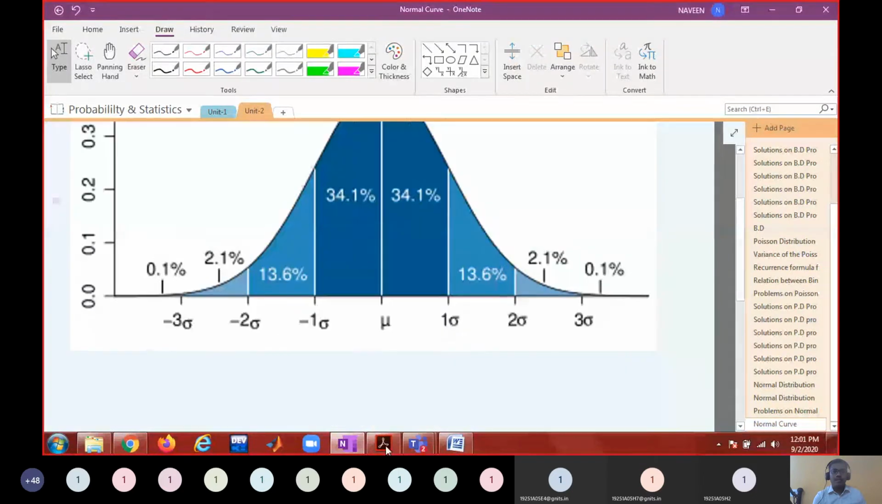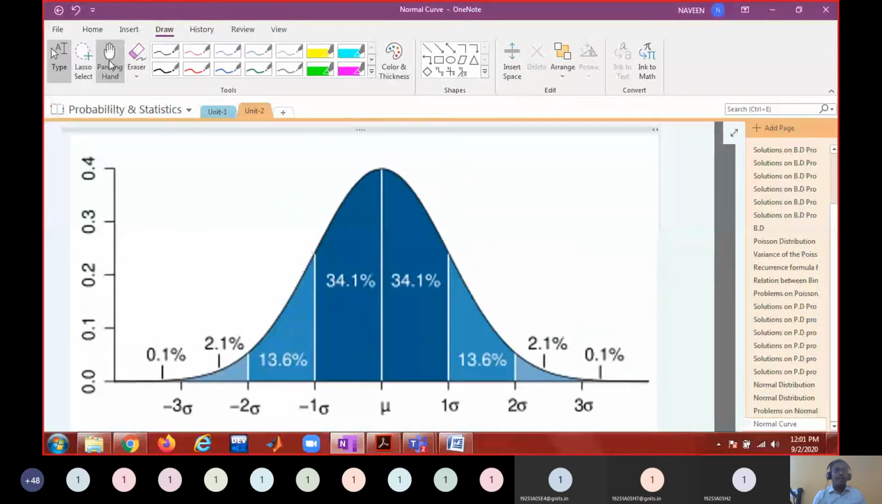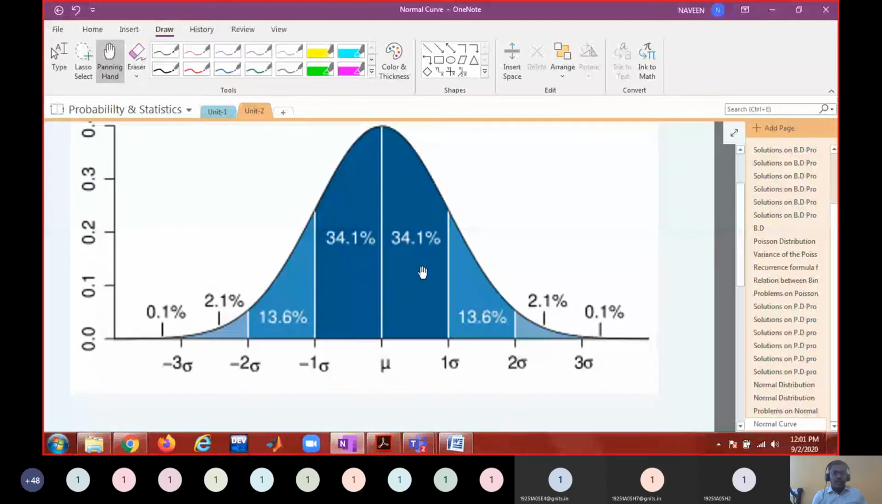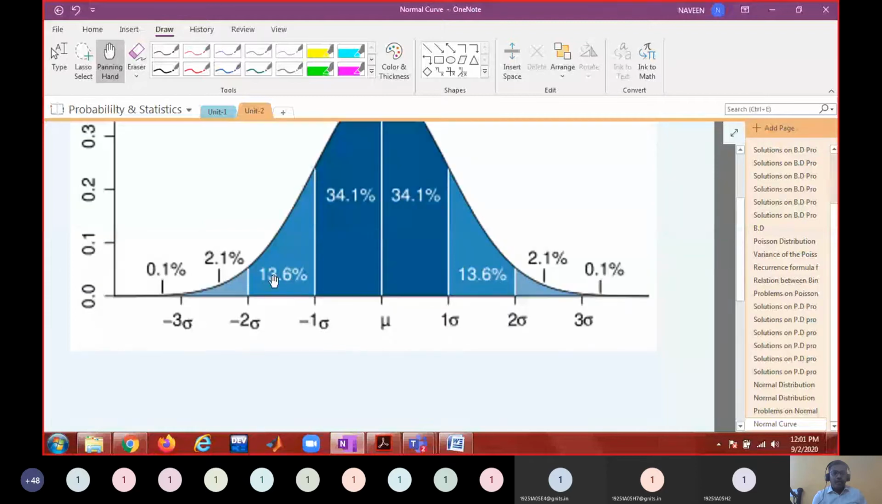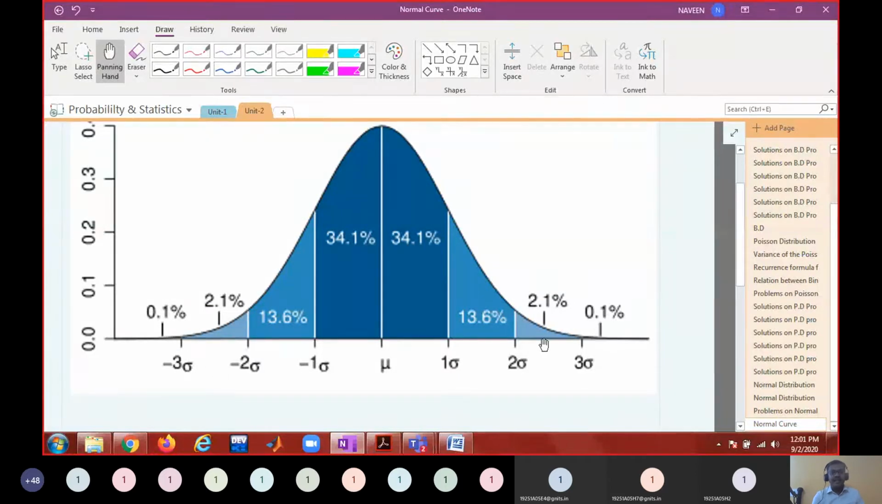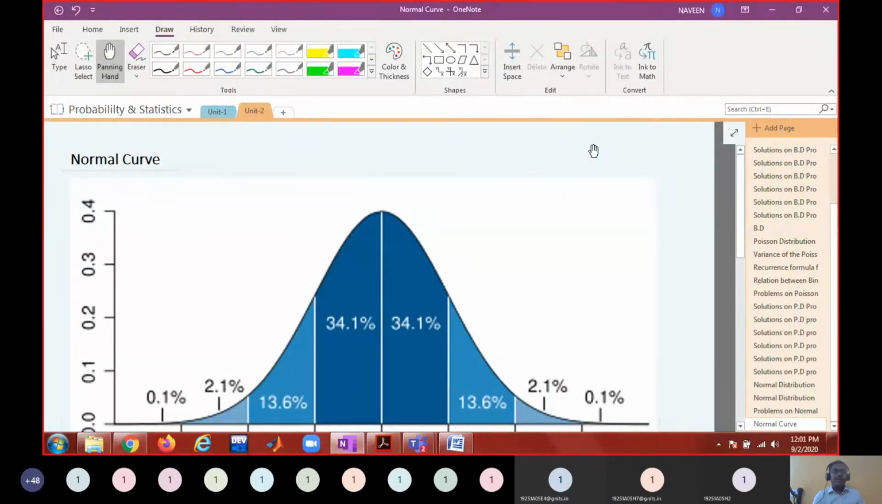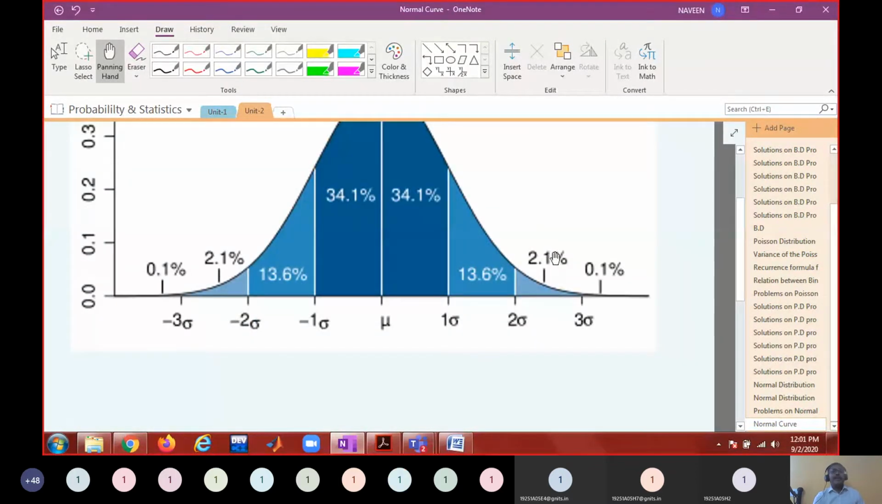Okay, as you can see now, 68.2 percentage of the area is in between mu minus sigma to mu plus sigma, and almost 95% of the area is in between mu minus 2 sigma to mu plus 2 sigma. Almost 99.99% of the area is in between mu minus 3 sigma to mu plus 3 sigma. So this is all about normal curve.